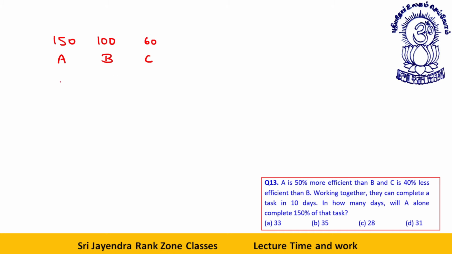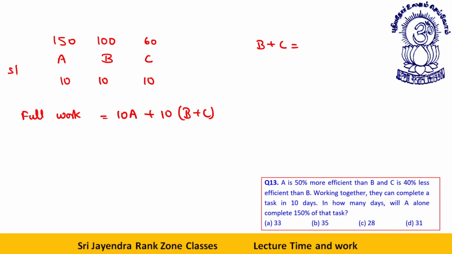Okay. See, the full work is for A, B, C, they can complete the work in 10 days. So full work is equal to how much? Full work is equal to 10A plus 10 in terms of B and C. Now B plus C is, if I talk about speed, so what is the ratio? 15 is to 10 is to 6. So B plus C is how much? 16. And A is how much? A is 15.